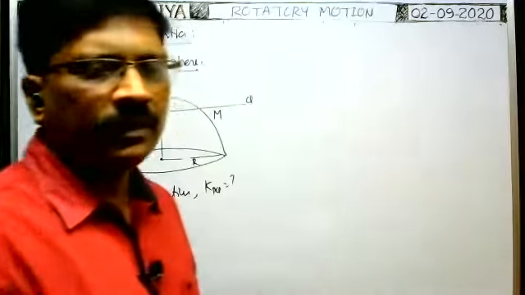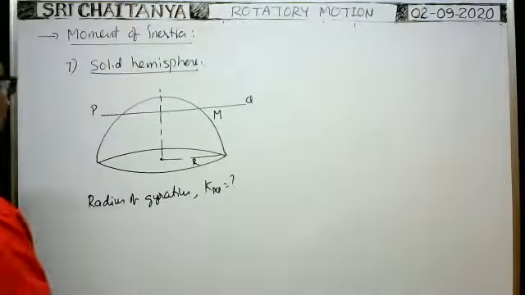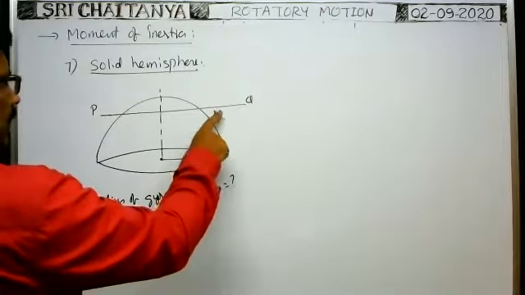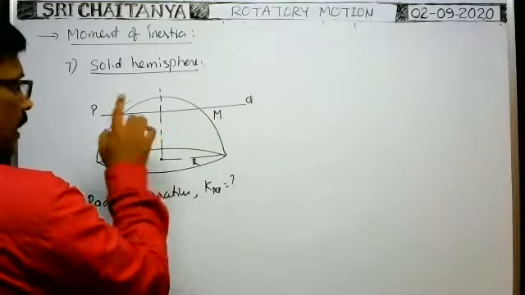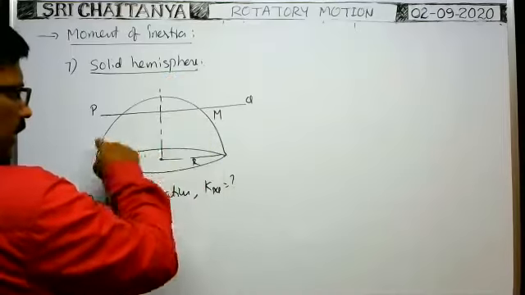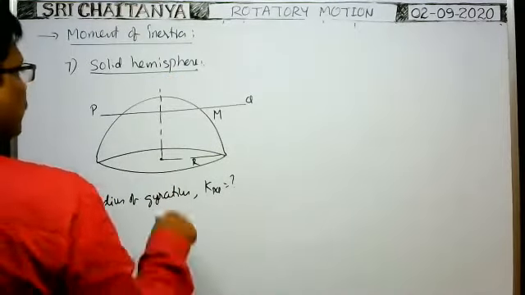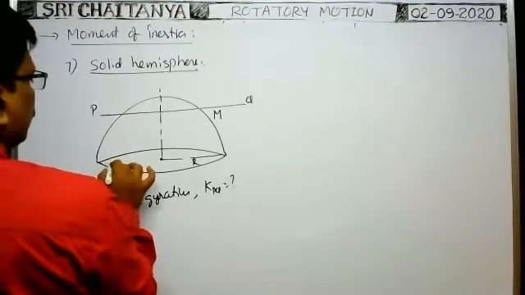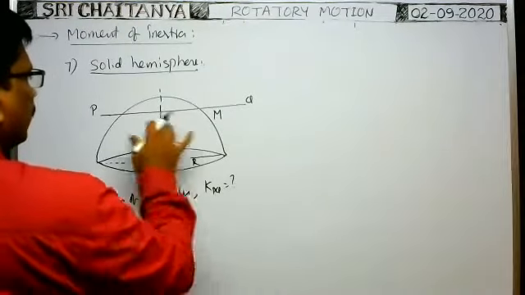Here we see a solid hemisphere of radius r and mass M. M is the mass of the solid hemisphere only, not the total solid sphere. About this axis, parallel to the diameter. This is the diameter now. Parallel to the diameter, about this axis.